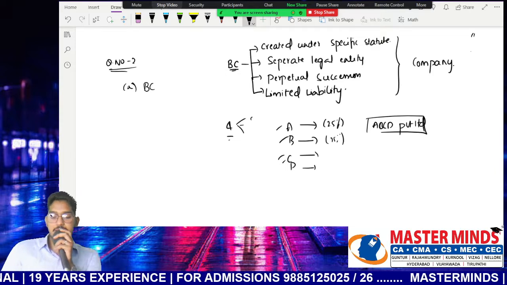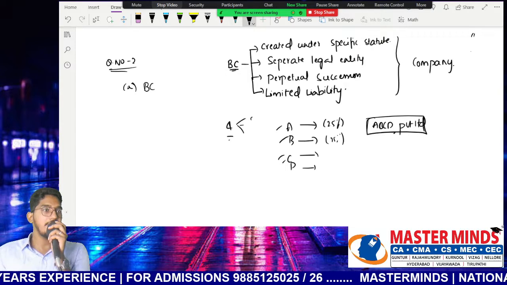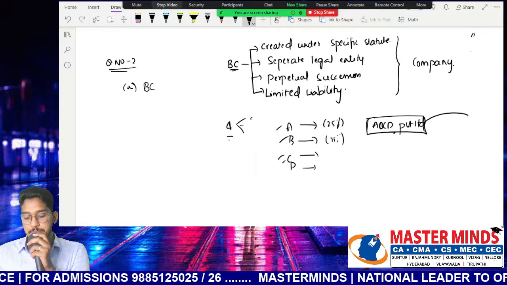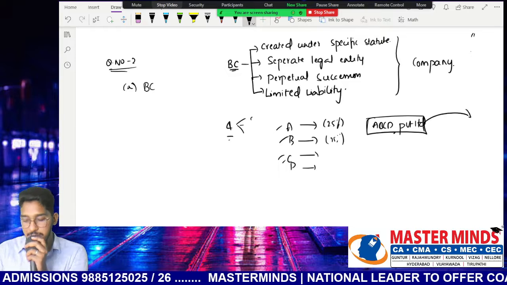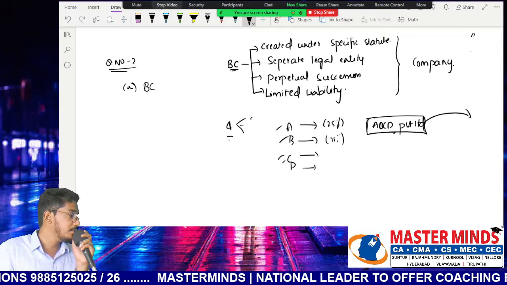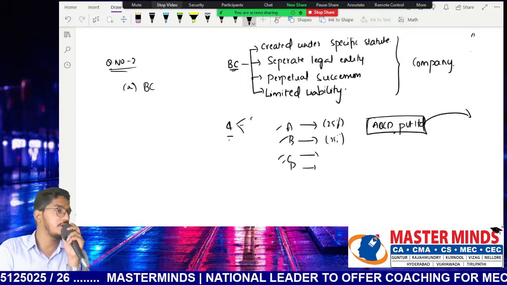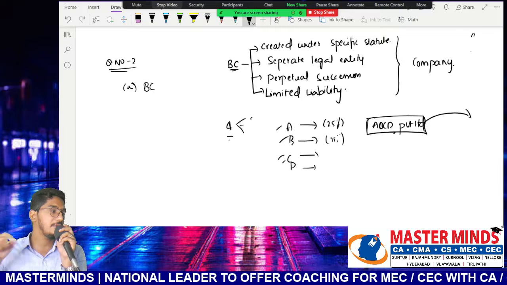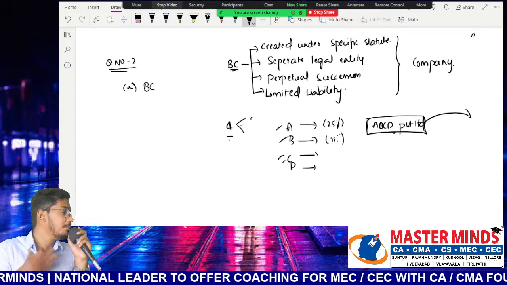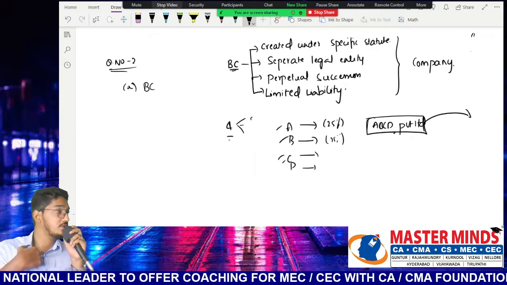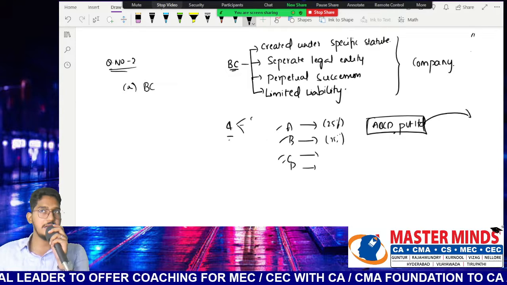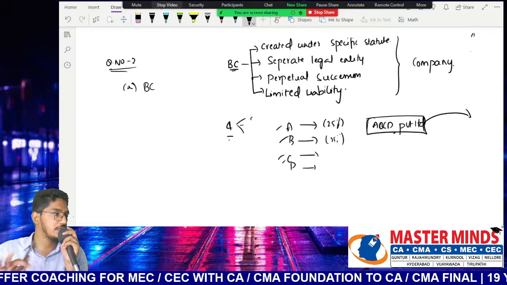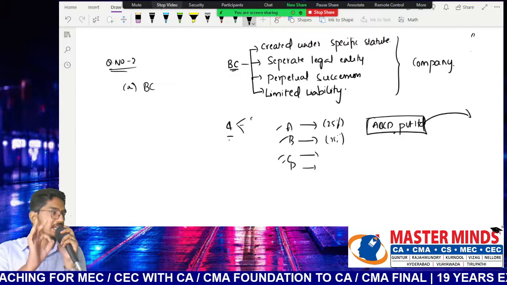Now tell me, can this company ABCD Private Limited, which has 4 members or 4 directors who are practicing chartered accountants, be appointed as auditor for another company? The answer is no. Why? Because they are coming under what definition? Body corporate definition. Because of what reason the body corporate is not eligible for appointment, that reason I will explain to you tomorrow. But please remember, body corporate is eligible or not eligible? Not eligible for appointment as an auditor. The logic I will explain to you tomorrow.